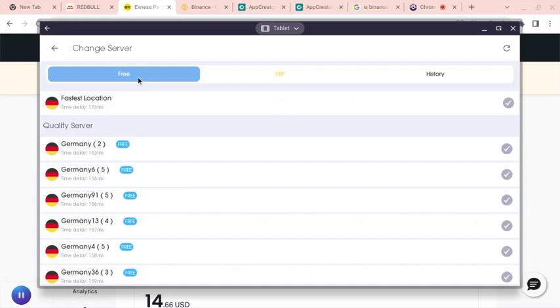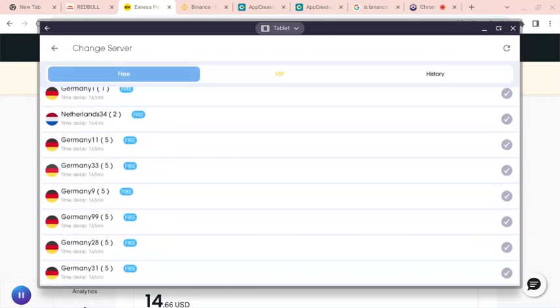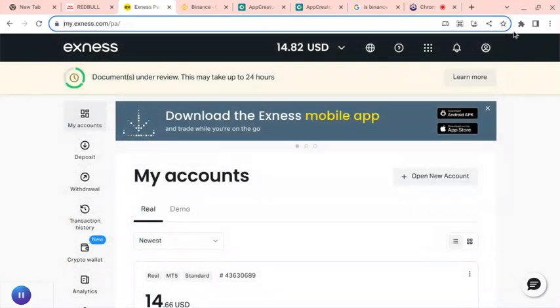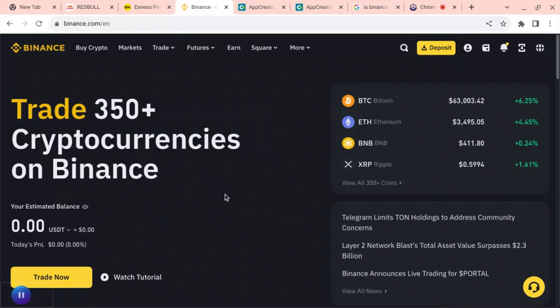When you open this VPN, this is the free session. You search for any country, you can search France, UK, US, then you connect. When it's connected, you can open your Binance account and start doing what I'm talking about. So when you connect the VPN, you go to your Binance, then you do the trade I'm talking about, or you withdraw your money from the account to your exchange account and exchange it over there. I hope it's clear.